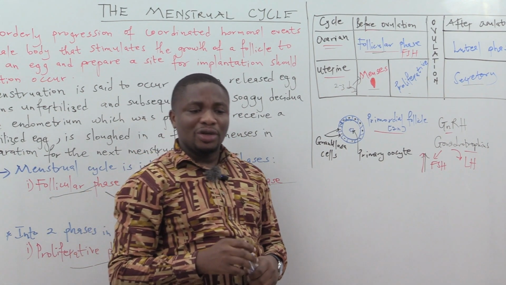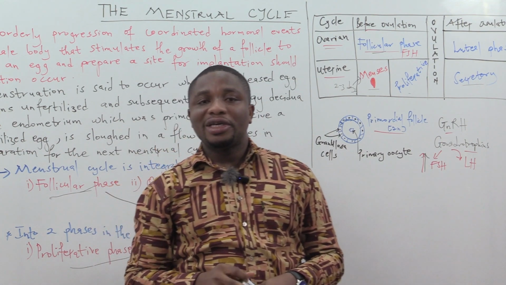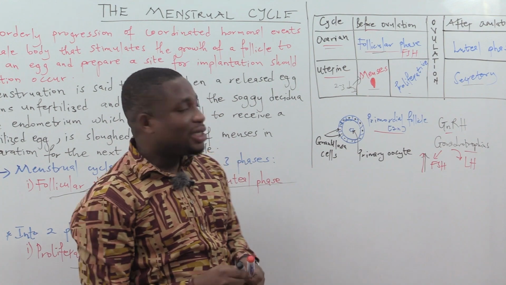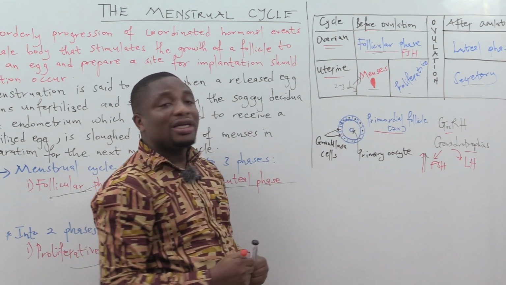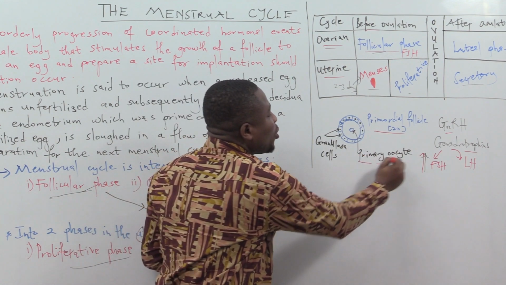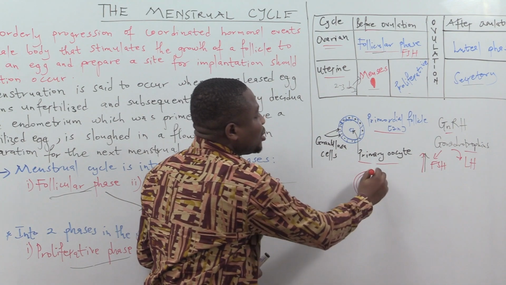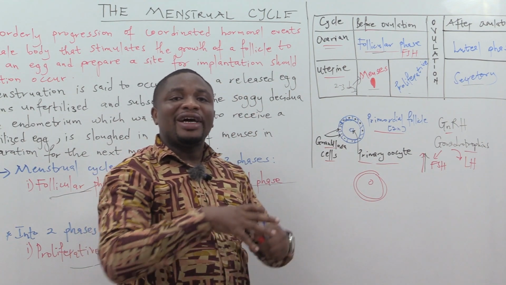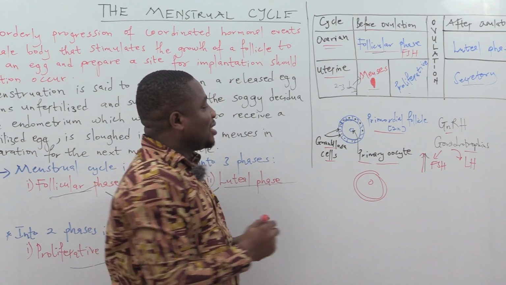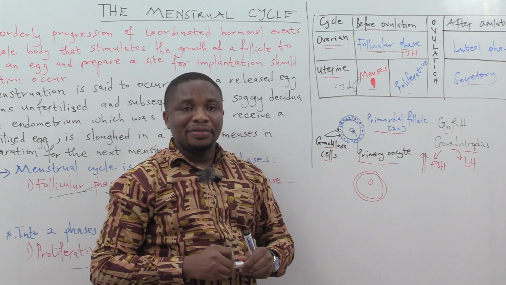Then the question goes, what is the primordial follicle? Just have a look at this diagram. When we say primordial follicle, simply you have a primary oocyte surrounded by flat cells known as granulosa cells. If you have granulosa cells surrounding the primary oocyte, they call that a primordial follicle.